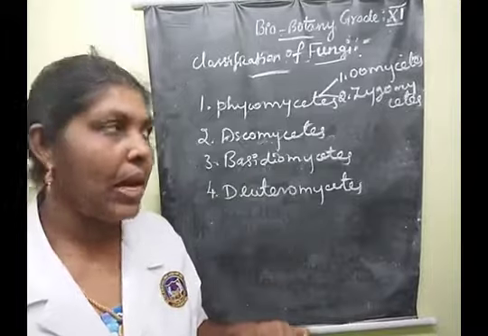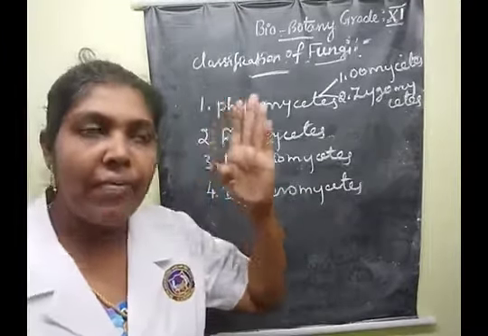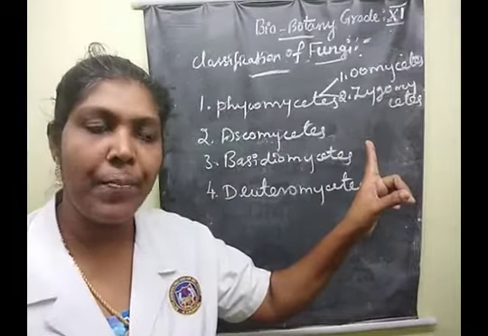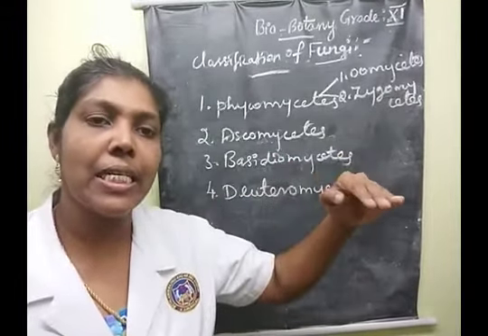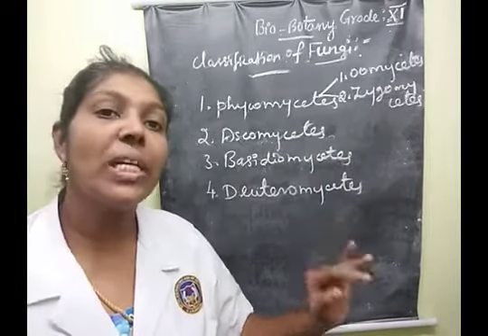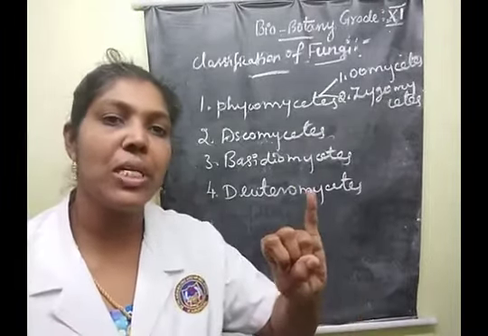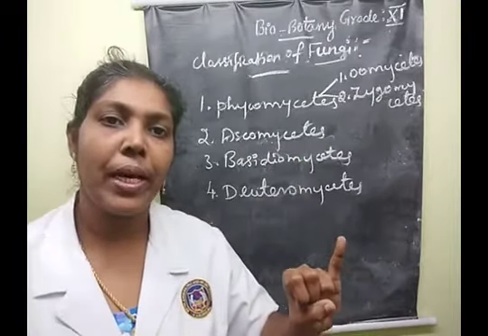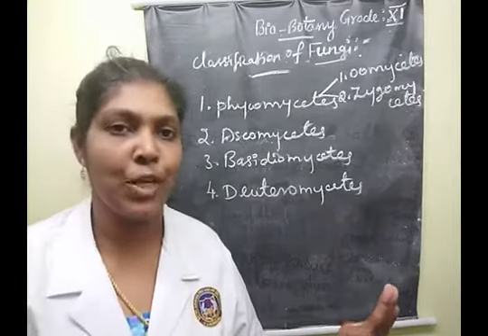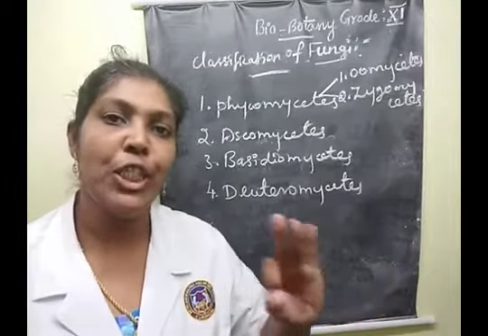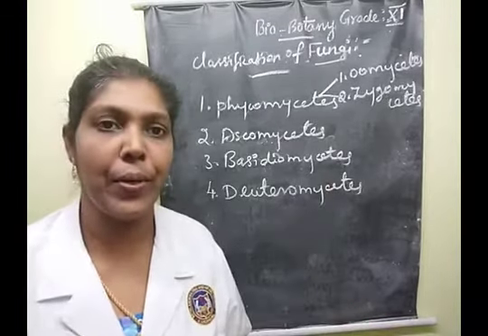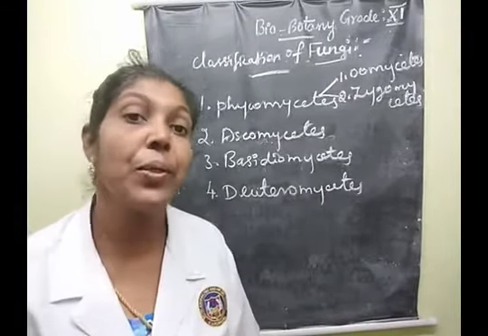11 classes. Okay. These 11 classes of fungal organisms are categorized into 3 divisions. What are the 3 divisions? First one is Gymnomycota, Masticomycotina, and Amasticomycota. Clear? This is one of the very important 2-mark questions.